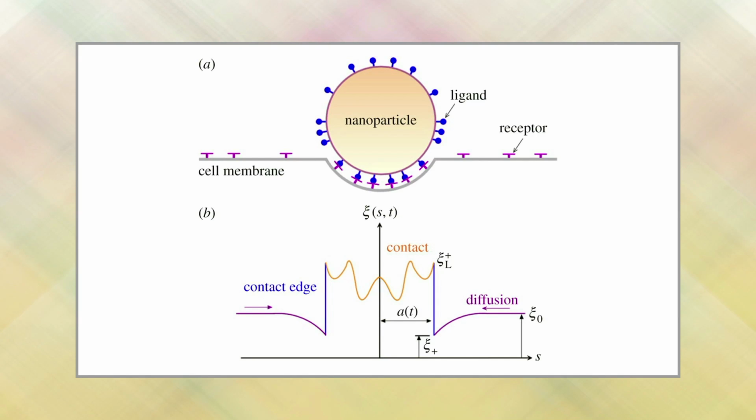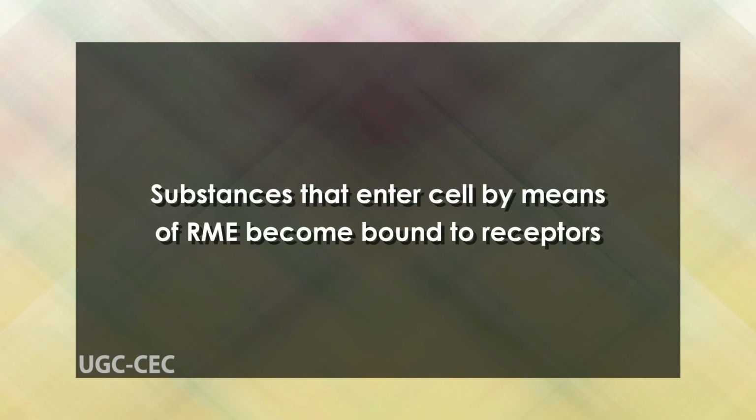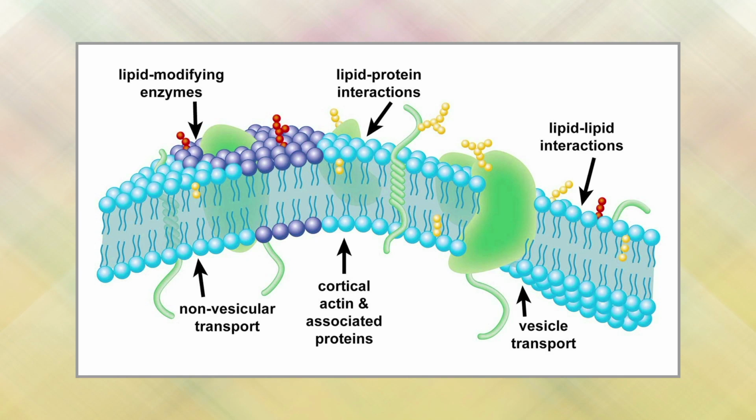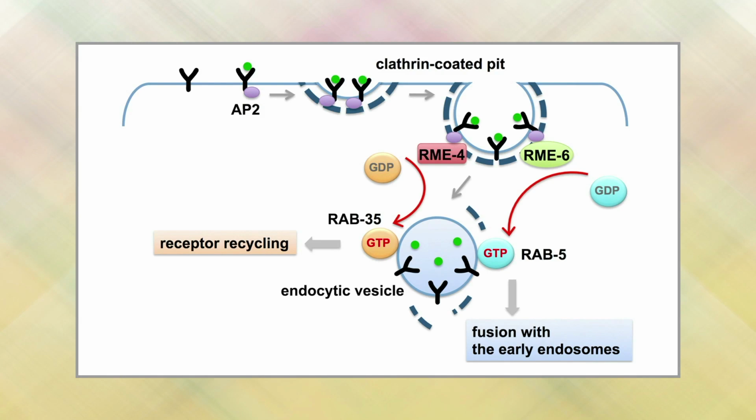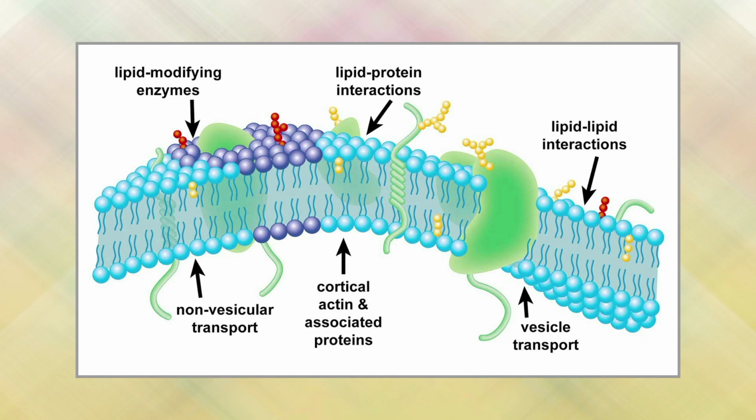Cells have receptors for the uptake of many different types of ligands, including hormones, growth factors, enzymes and blood-borne proteins carrying certain nutrients. Substances that enter the cell by means of receptor-mediated endocytosis become bound to receptors that are collected in specialized domains of the plasma membrane known as coated pits. Receptors are concentrated in coated pits at 10 to 20 times their level in the remainder of the plasma membrane.